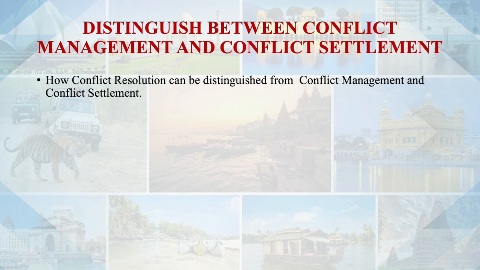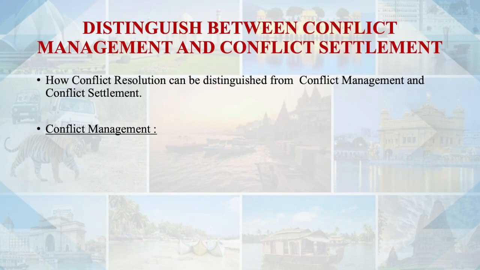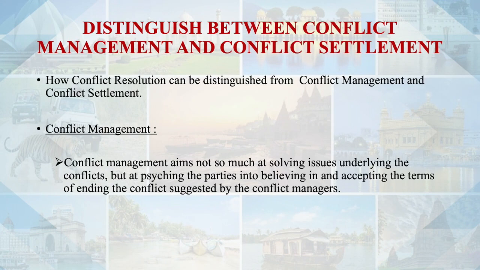So how can conflict resolution be distinguished from conflict management and conflict settlement? What is the difference between conflict resolution and conflict management, and between conflict resolution and conflict settlement? Under conflict management, the objective is not on completely solving the issues or reasons underlying the conflict. Rather, it is on accepting the terms of ending the conflict as suggested by the conflict managers, a third party, or any person who is giving you suggestions for ending the conflict.